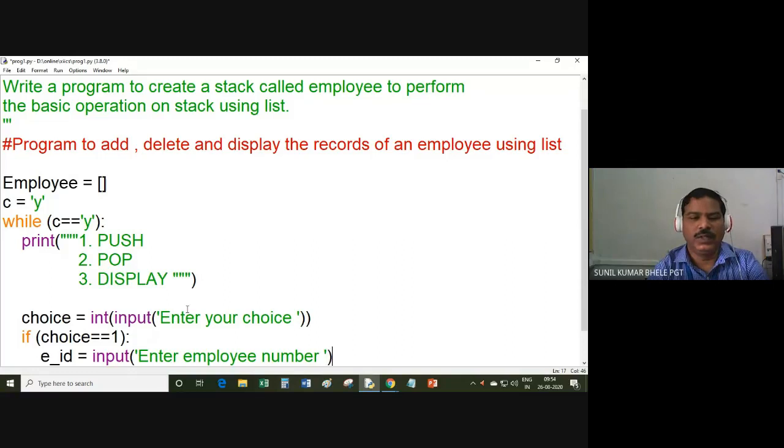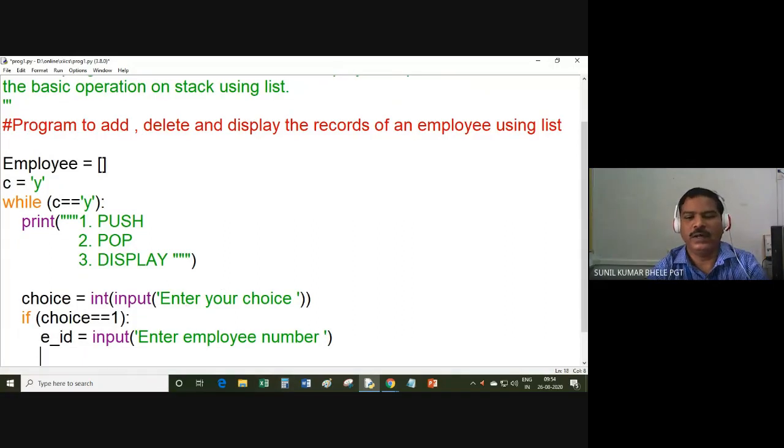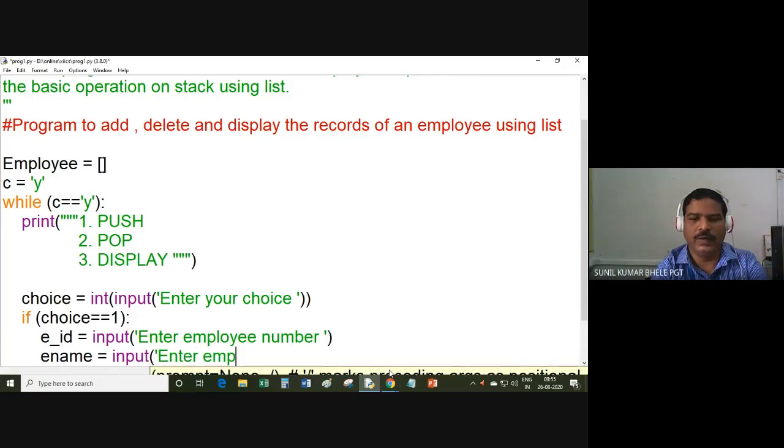So when the user enters his employee number, that number will be stored in this variable. I am not converting that number to int. So let it be in a string form. So the employee ID will be stored in this variable. Now I can ask his name, input, enter employee name.